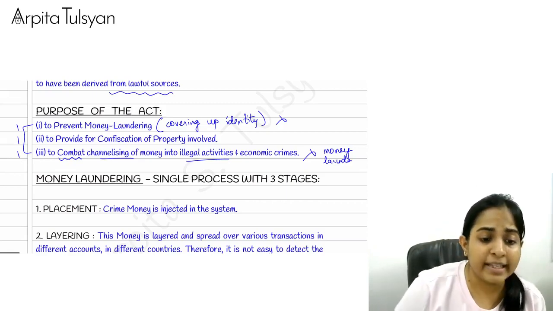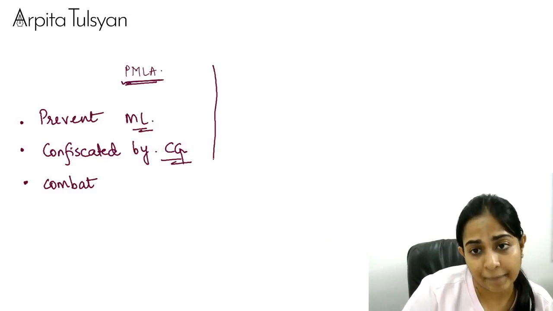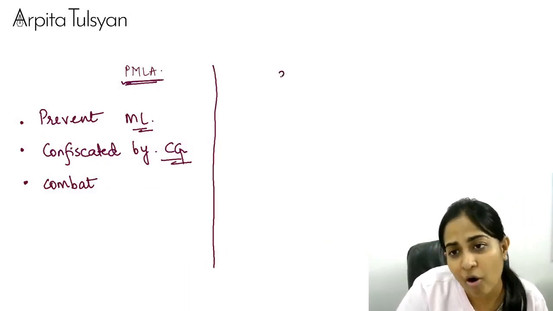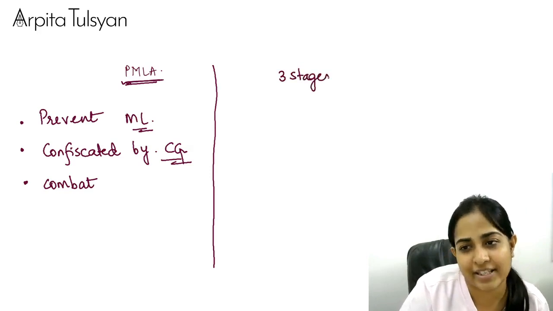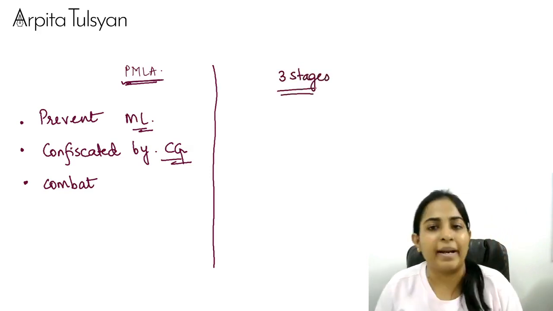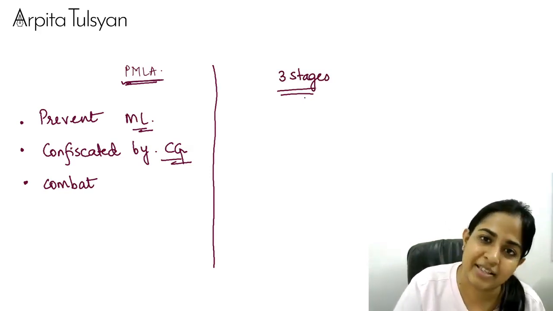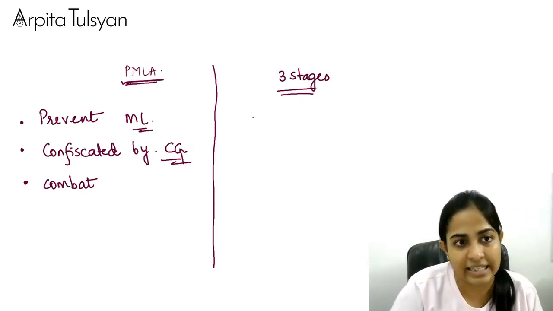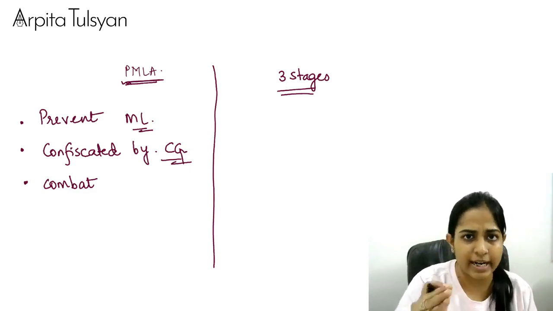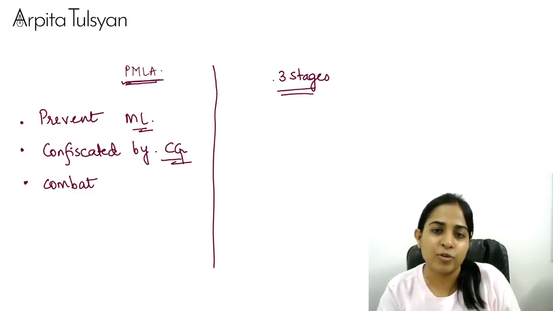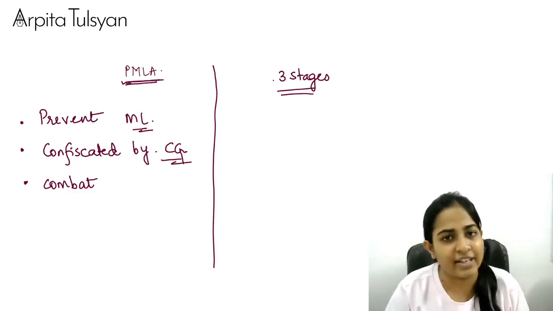Now, what they have done is, they say that money laundering can be divided, or it can be done in 3 stages. The people who do money laundering, they do this in 3 stages. What are those 3 stages? It is a single process, but it has 3 stages. Now, what are those 3 stages? Let's try to understand. It's very, very simple.